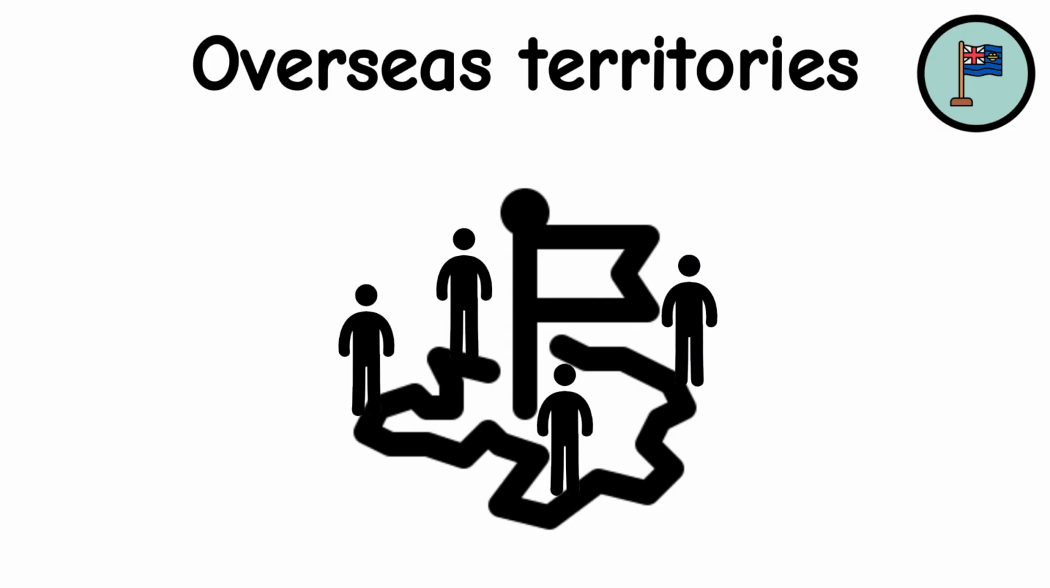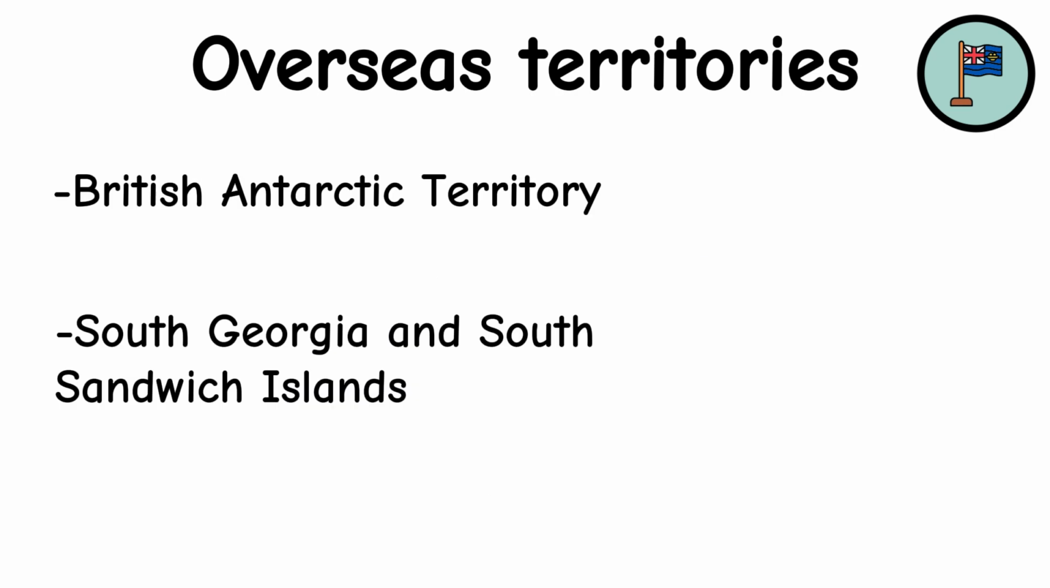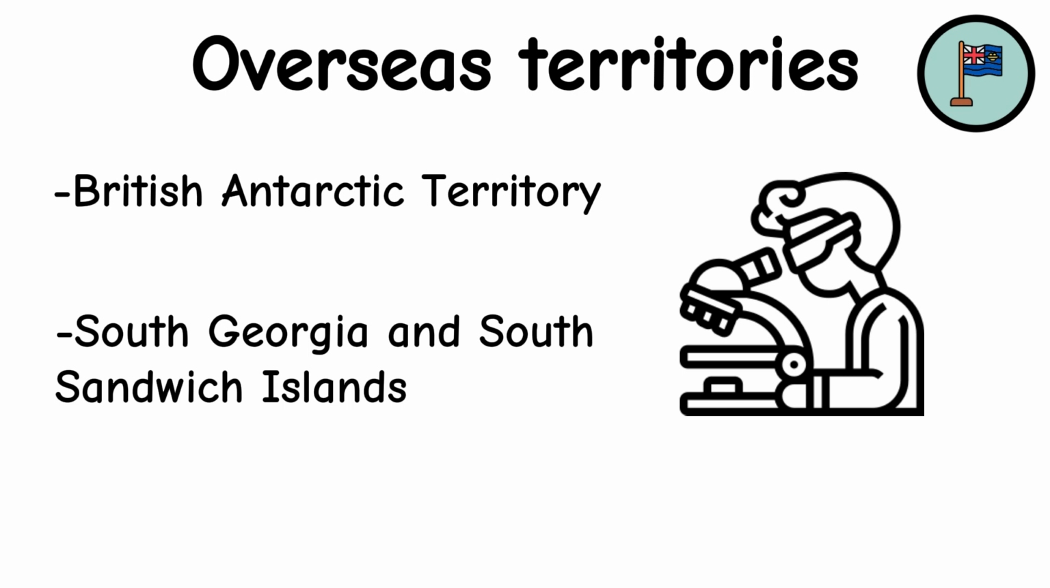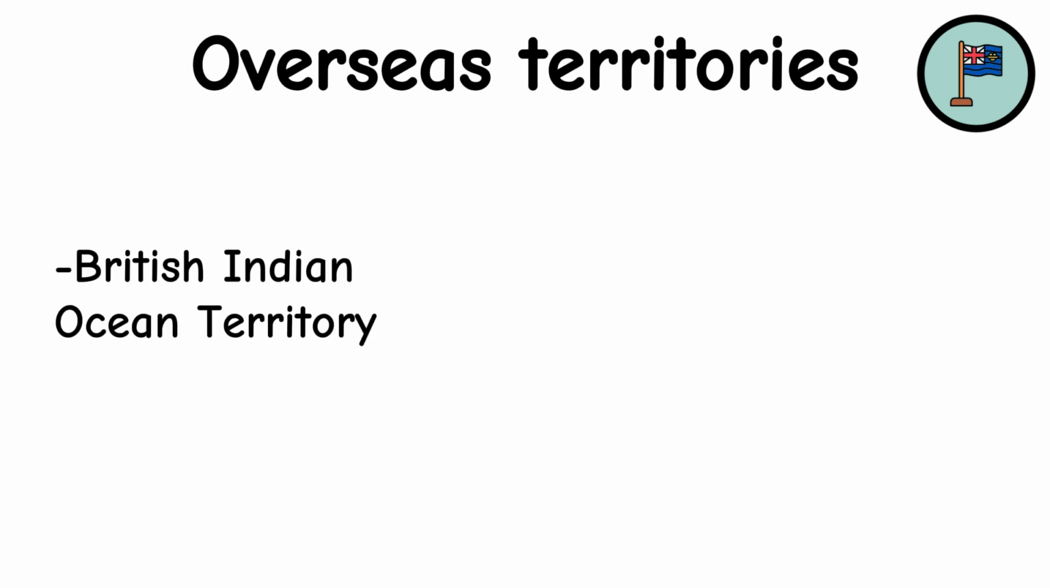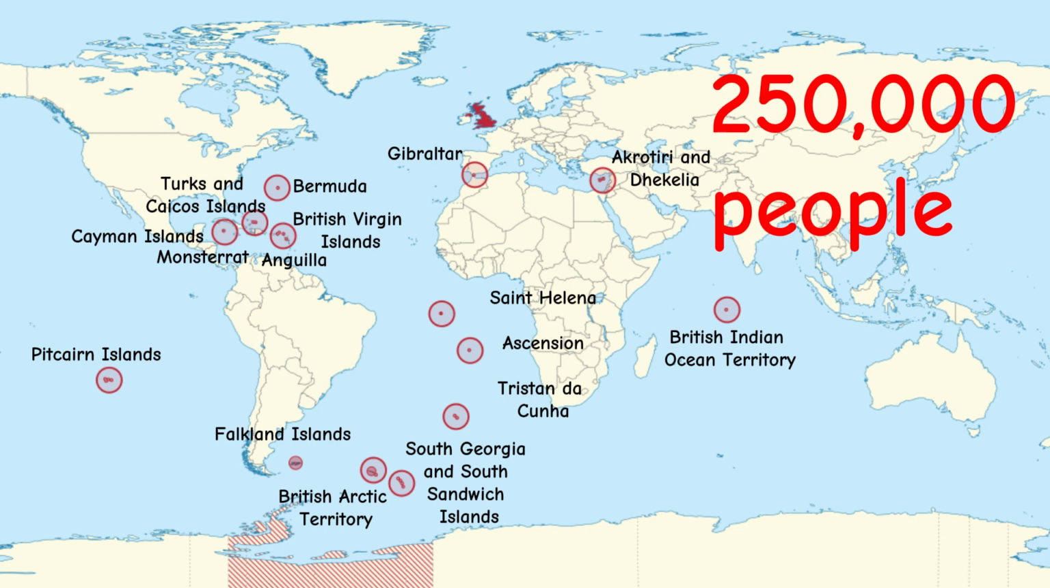Most of the territories only have civilians, except for the British Antarctic Territory and the South Georgia and South Sandwich Islands, which only have officials and researchers, and the British Indian Ocean Territory, which is a military base. Combined, they have a population of around 250,000 people.